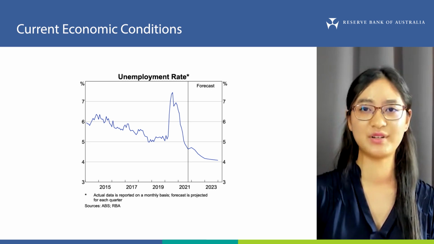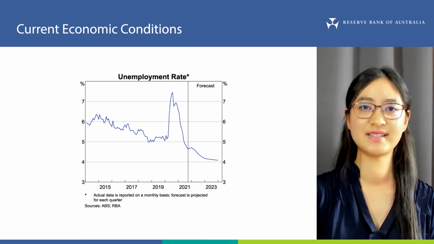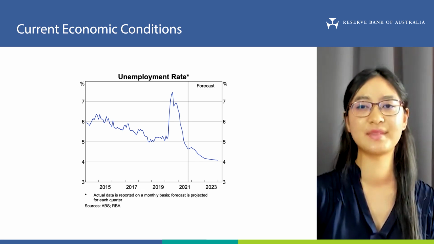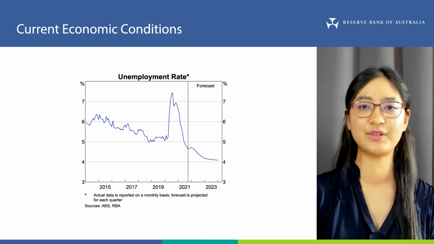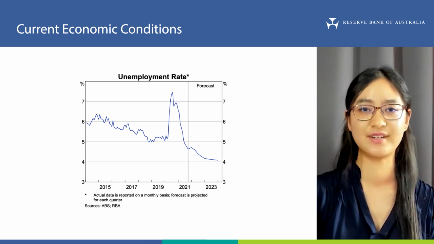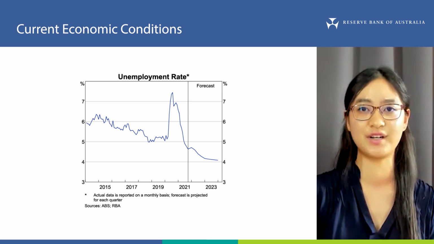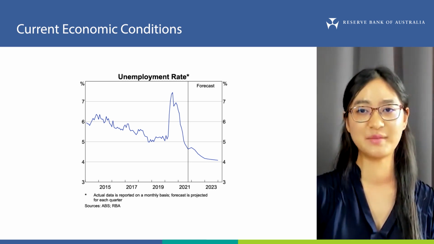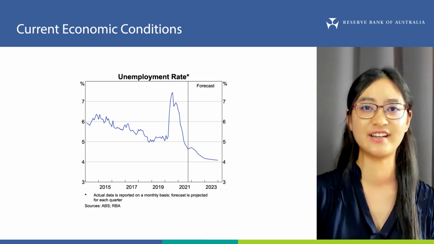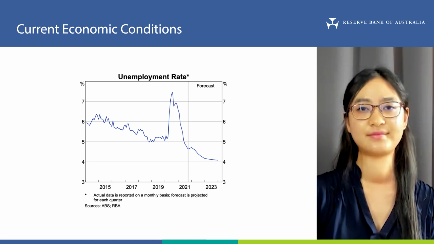Despite the decline in employment and hours worked over the past few months, the unemployment rate fell to 4.6% in September. The reason for the lower unemployment rate is that a large number of people who lost their job or were stood down during recent lockdowns had stopped searching for work, and so no longer count as participating in the labour market. If these workers were included in the labour force, the figure would be much higher, at around 11%.